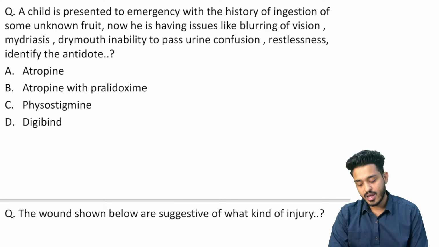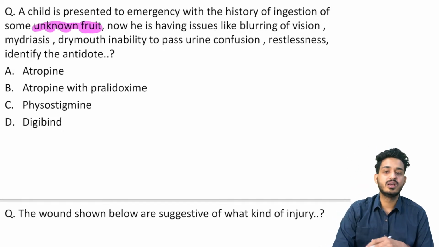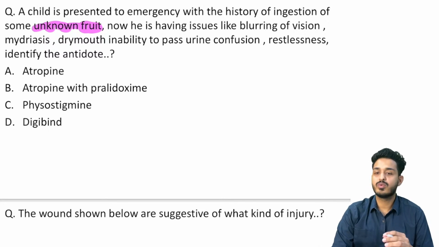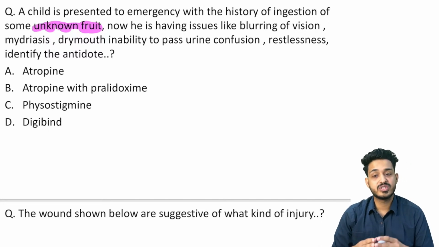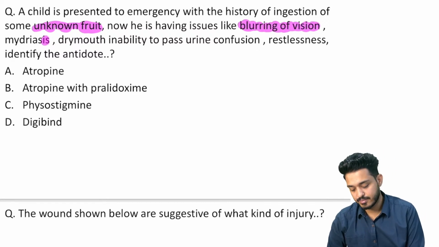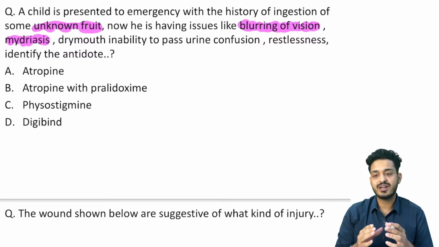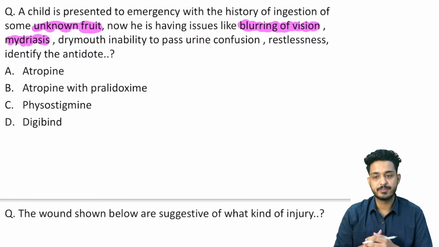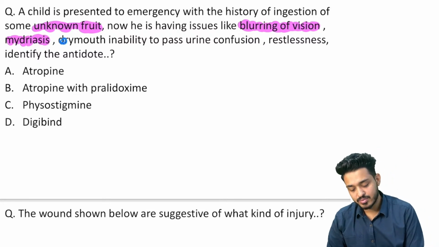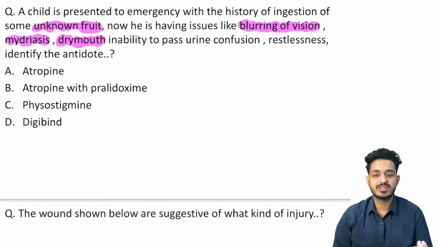Next question we are having is, a child is presented to the emergency with a history of ingestion of certain unknown fruit. Now he is having issues. What are the issues? The patient is having blurring of vision, mydriasis, meaning the pupils are dilated. If the pupils are dilated, the patient is not able to see, right. The patient is having dry mouth. Why is this dry mouth happening? Because this is some kind of anticholinergic poisoning, right.